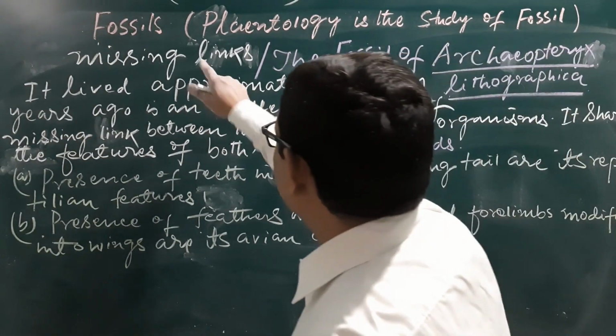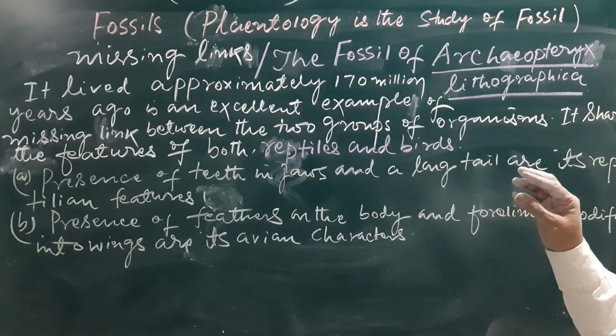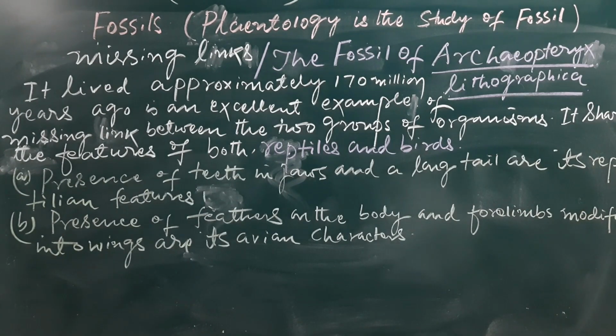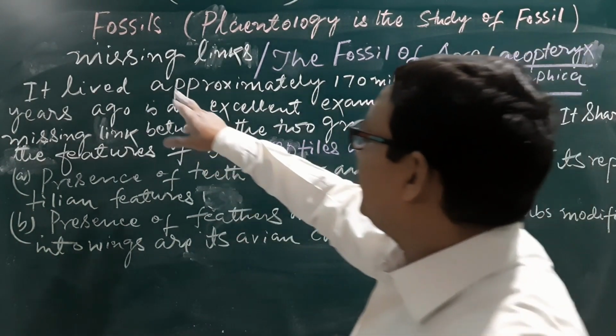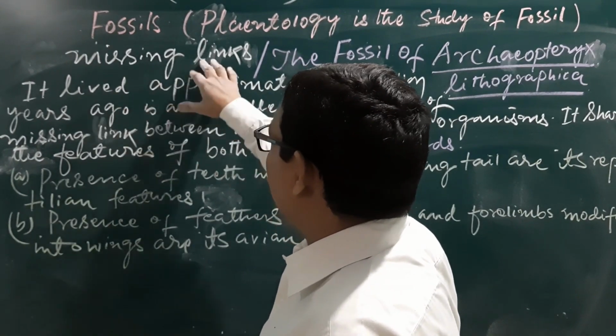Now see here, the third point in the importance of fossils: we have seen that it also provides a missing link between two different groups of organisms. What is that missing link or connecting link?